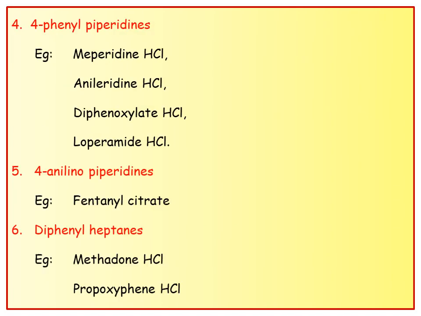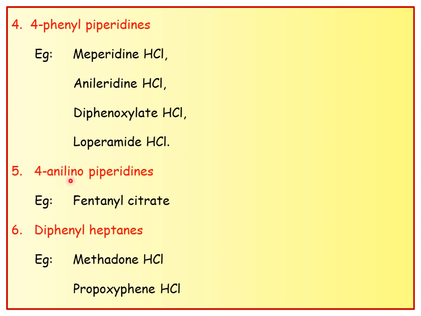And the next class is 4-phenyl piperidines. 4-phenyl piperidines do not possess a morphine-like structure. It consists of piperidine, and at the fourth position it has a phenyl ring. The examples are meperidine, anileridine, diphenoxylate and loperamide. All of those are generally available in HCl salt state. So these are the 4 examples of 4-phenyl piperidines.